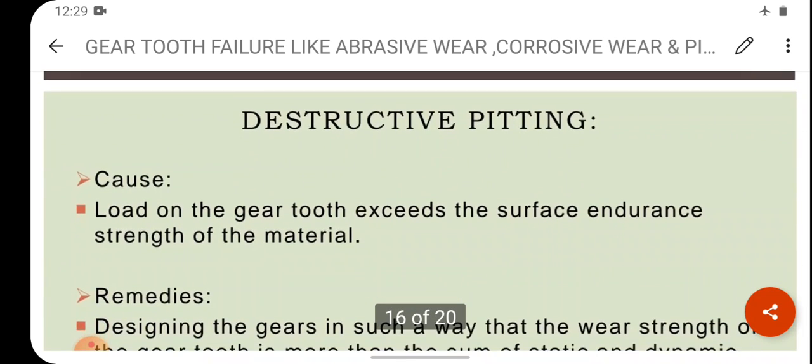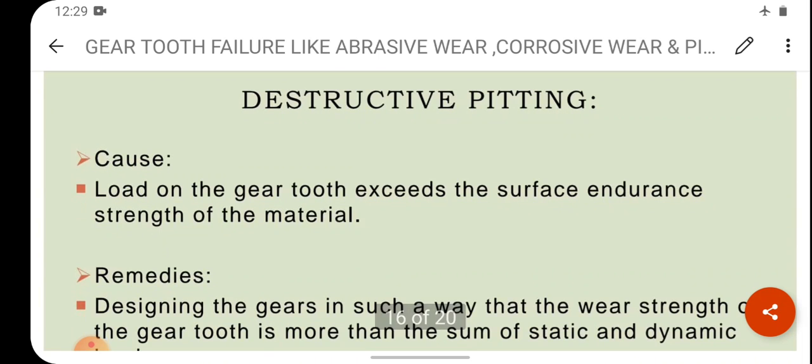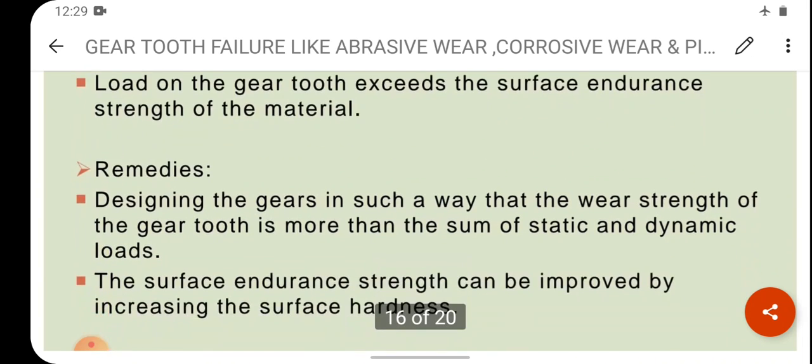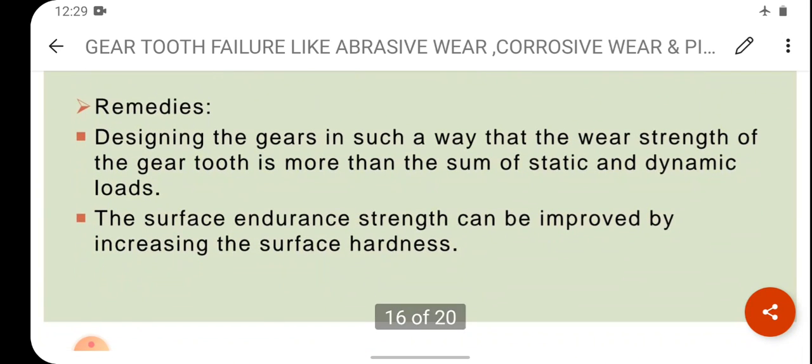Now we will discuss destructive pitting. What are the causes of destructive pitting? The load on the gear tooth exceeds the surface endurance strength of the material. जो gear tooth पे जो load लग रहा है वो क्या हो रहा है? Load on the gear tooth exceeds the surface endurance strength of the material. What are the remedies? Remedies are designing the gears in such a way that the wear strength of the gear tooth is more than the sum of static and dynamic loads.